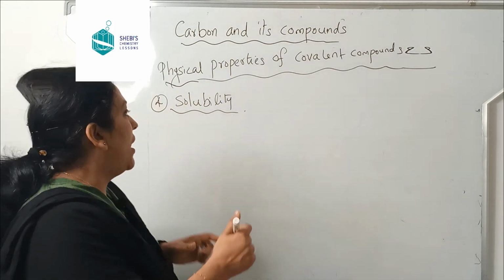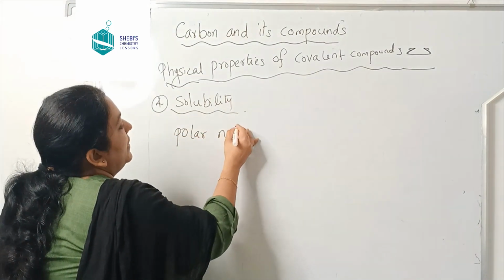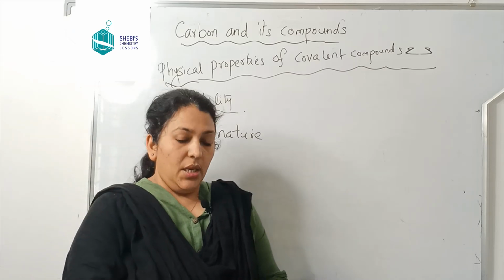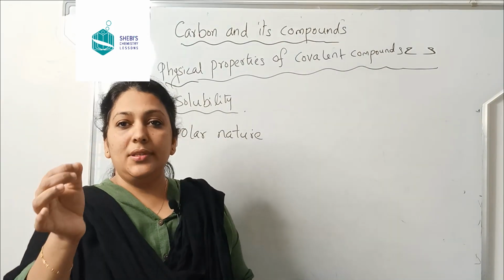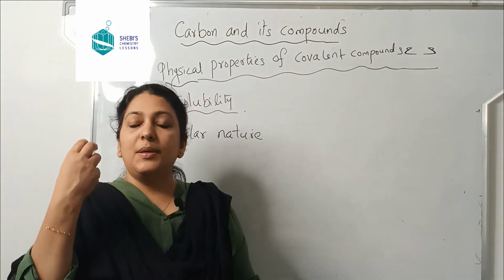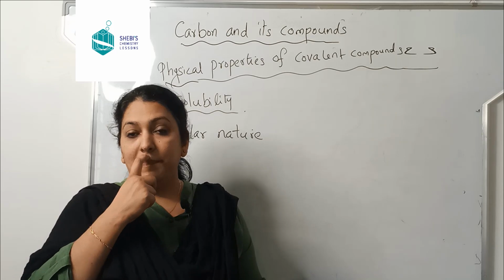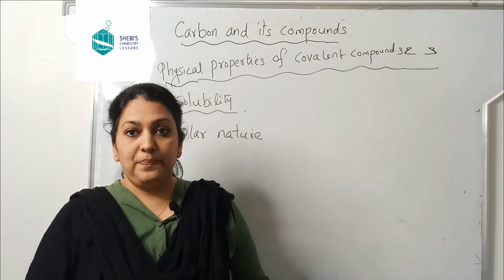What is that? Polar nature or polarity. Now, let's check what this polar nature is. I'll tell you one small example. Suppose two twin kids are there. Usually parents buy toys for both of them.